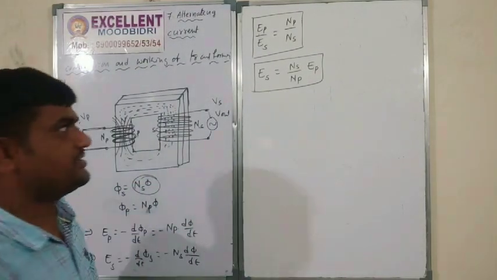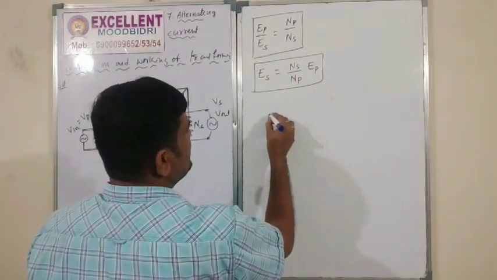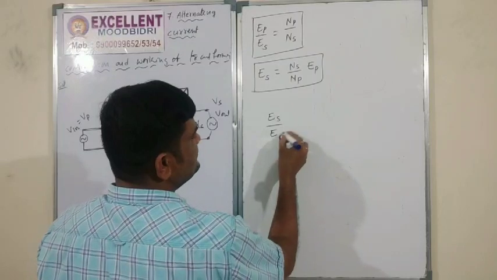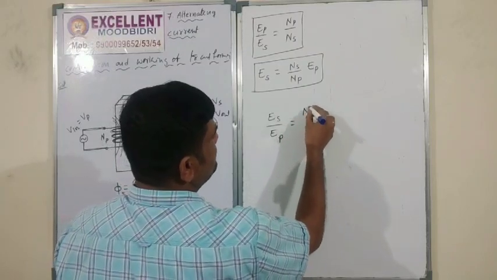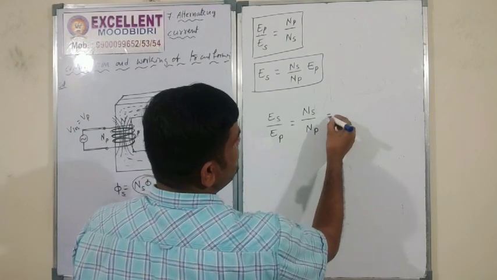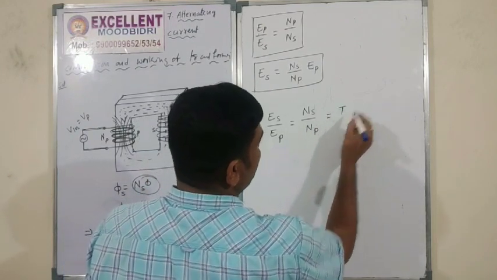One more important formula you can remember: ES by EP is equal to NS by NP, which is nothing but the transformer ratio.